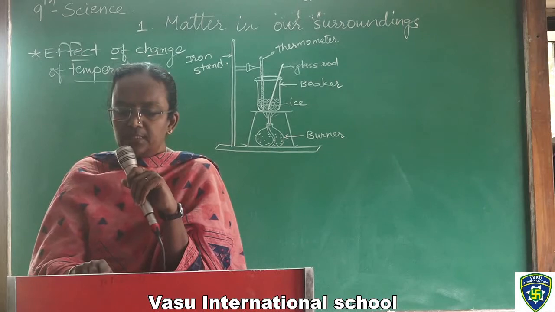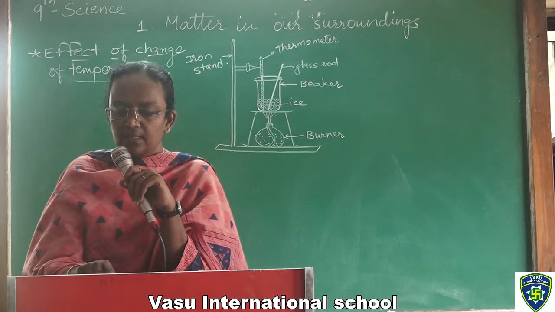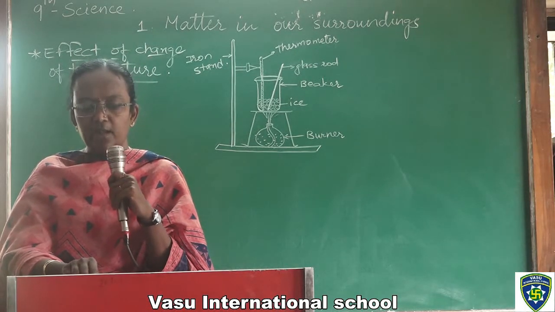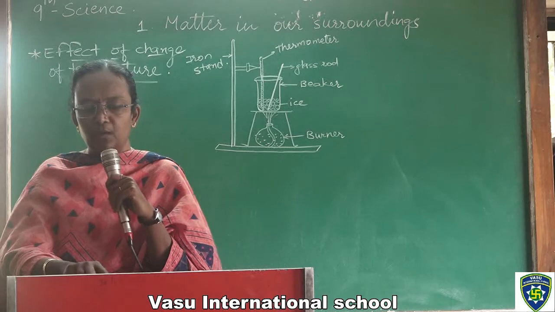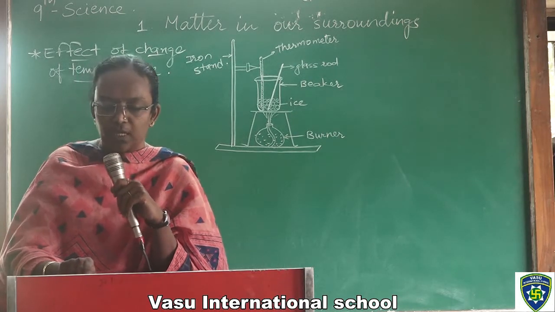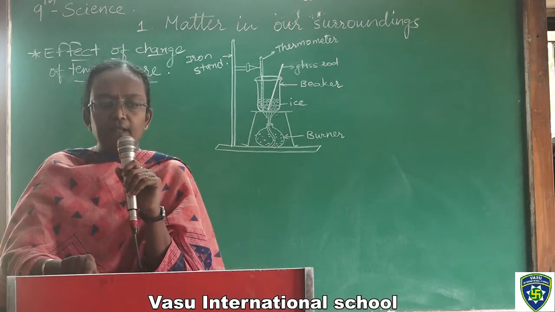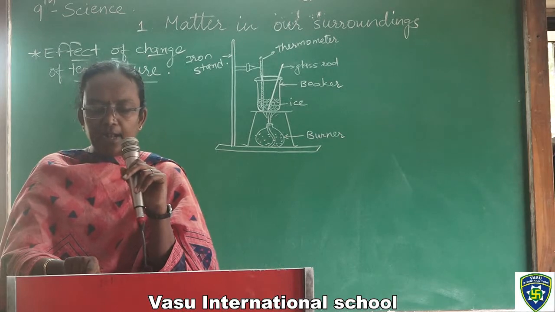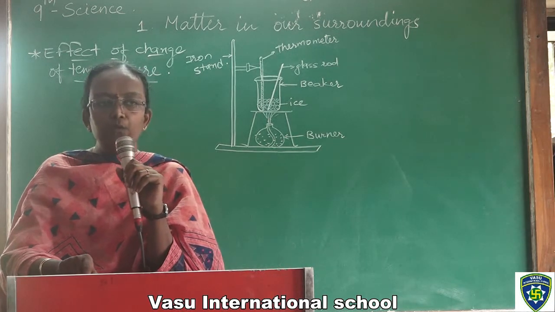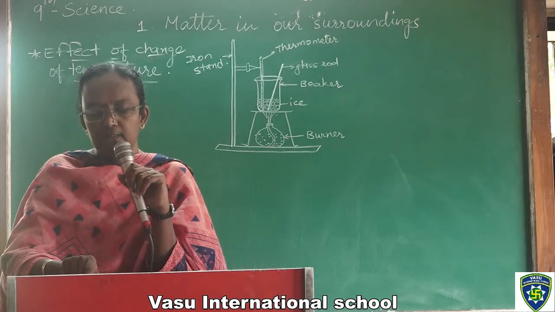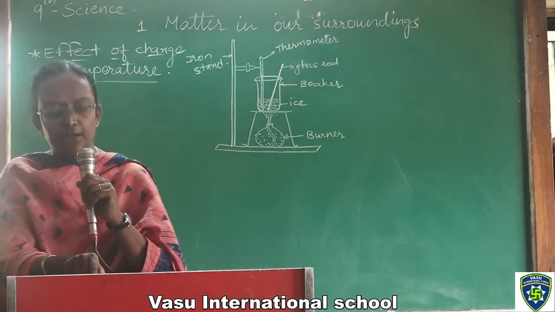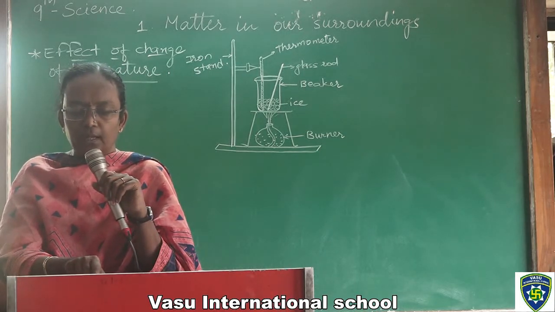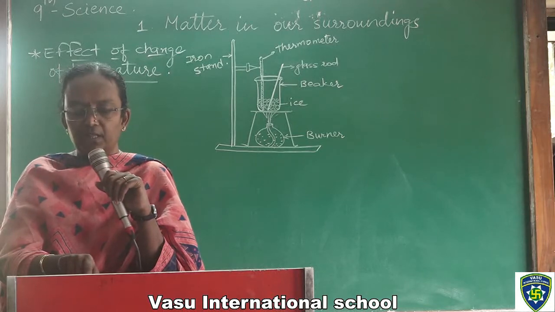The word latent means hidden. The amount of heat energy that is required to change 1 kg of a solid into liquid at atmospheric pressure at its melting point is known as the latent heat of fusion. Another definition: so for 1 kg solid at atmospheric pressure turned into liquid form, the heat energy required for it is called the latent heat of fusion for that particular matter. So particles in water at 0 degree centigrade, that is 273 Kelvin,